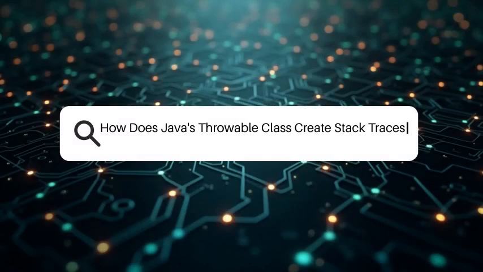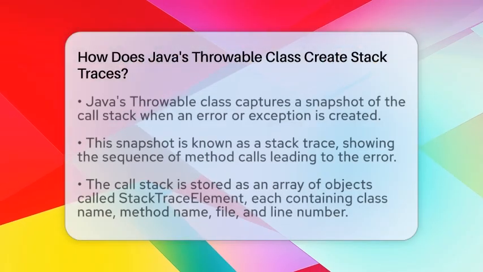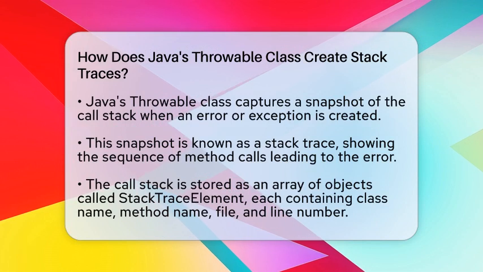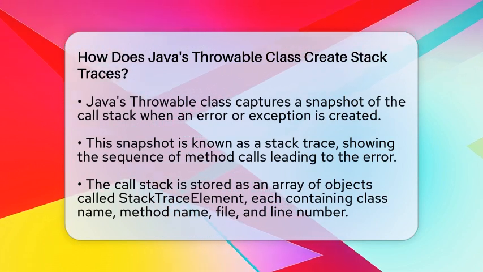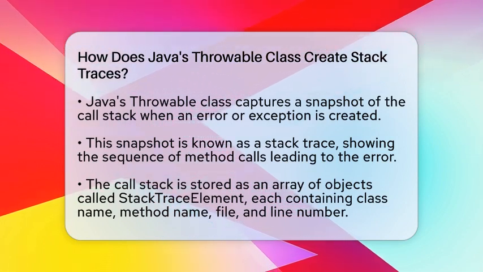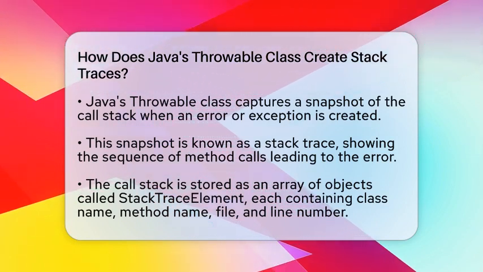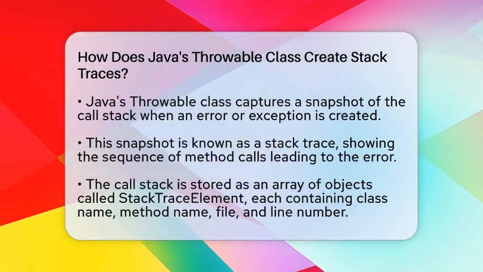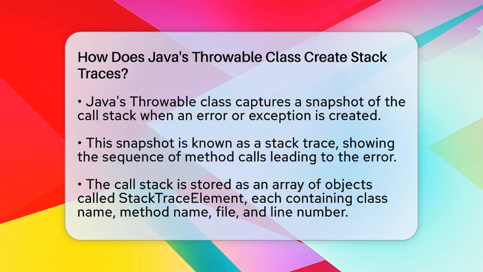How does Java's Throwable class create stack traces? Imagine trying to trace a path back to where a problem started in your code. When an error happens in Java, understanding that path is essential. The Throwable class is at the heart of this process. It captures a snapshot of the call stack at the moment it is created.